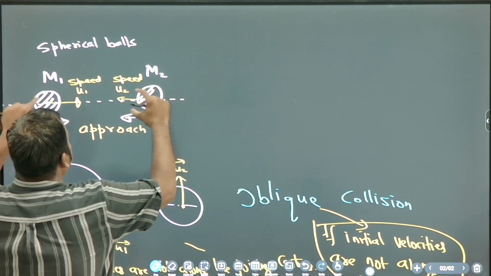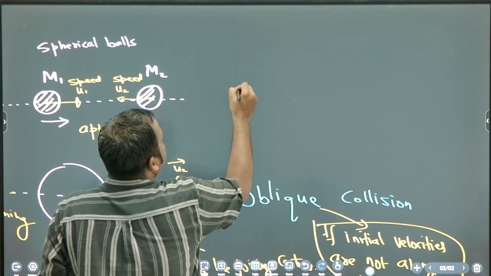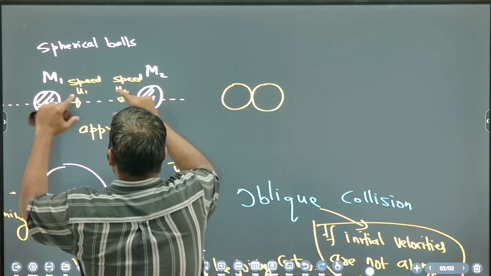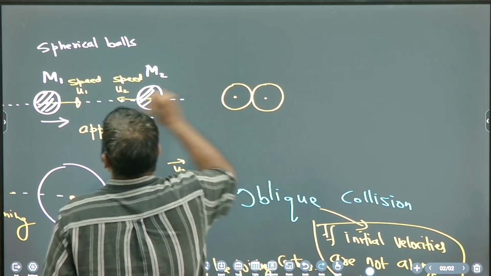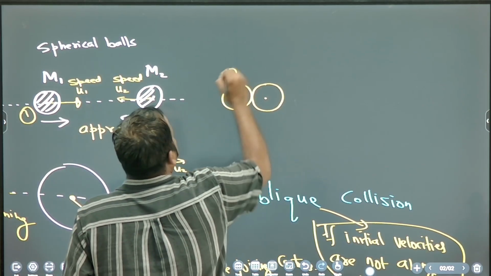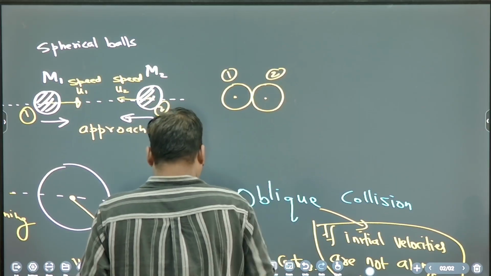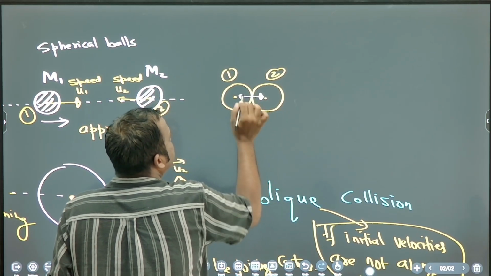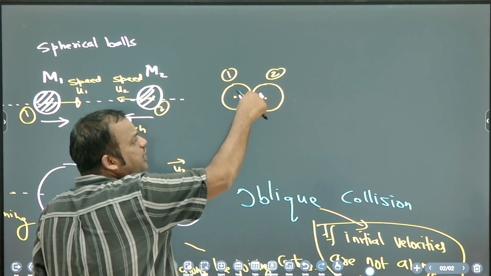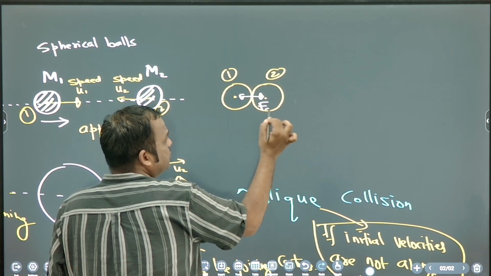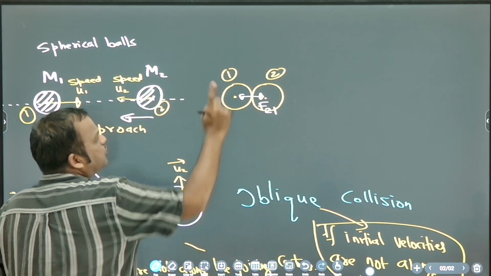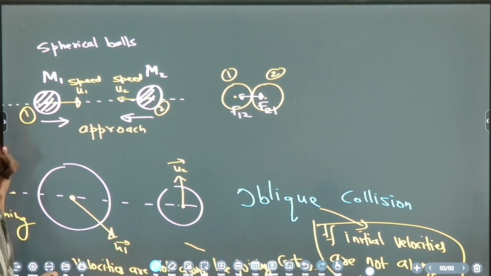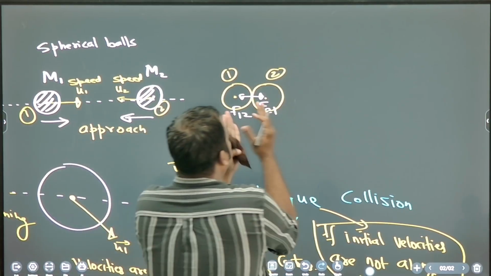Now two balls are coming close, so they will come in contact. Suppose this is ball 1 and this is ball 2. They exert force on each other. Ball 1 will exert force on 2, on the right side. This is force on 2 due to 1. And 2 will exert force on 1 on the left side. So this is F12. So they deform.